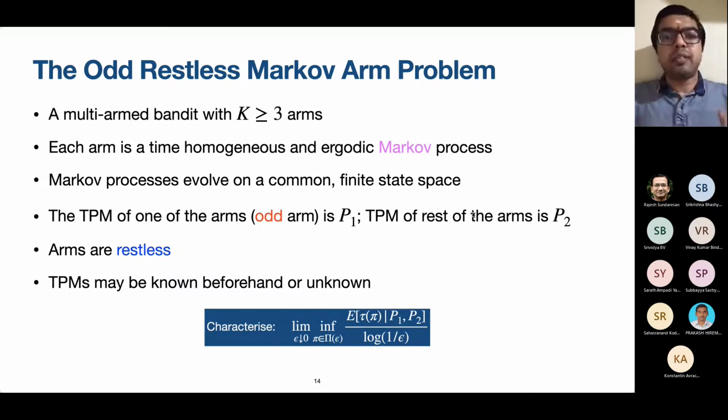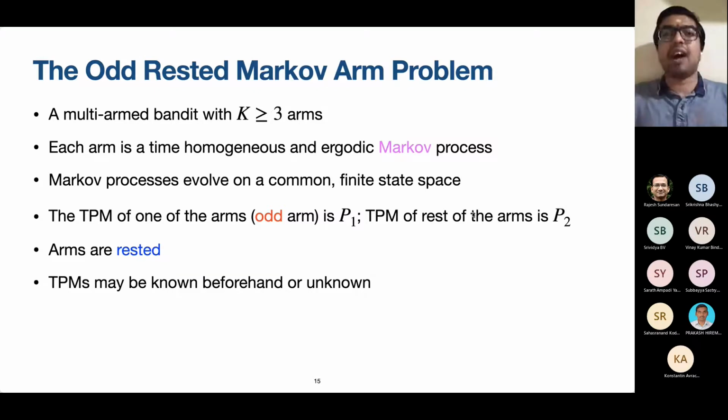Now it turns out that this restless arms setting, where the movies continue to play in the movies example, is a little difficult to analyze directly to begin with. So in order to begin our analysis, we consider a slightly simpler setting, that of rested arms. What does this mean in the movie context?